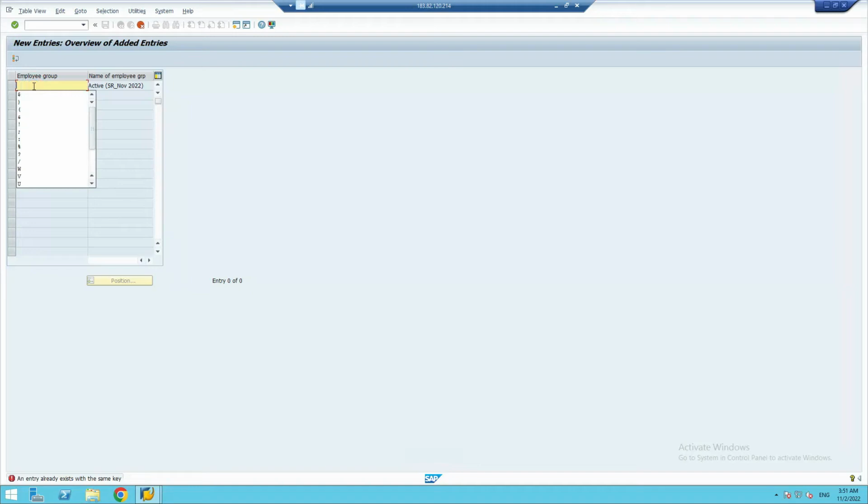It's taking so much time. Yeah, you can see here an entry already exists with the same key. So the same key is already there. Percentage sign, let's try with this. It is also there. This is also there.